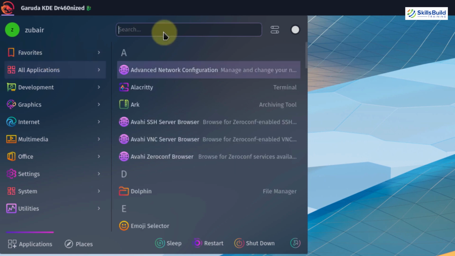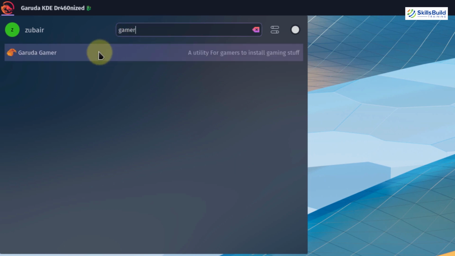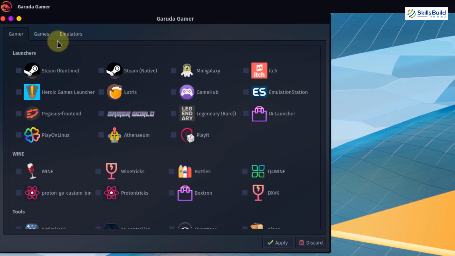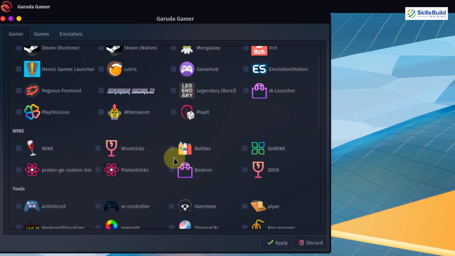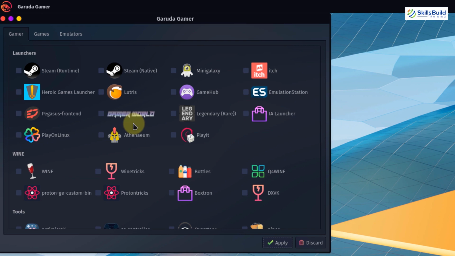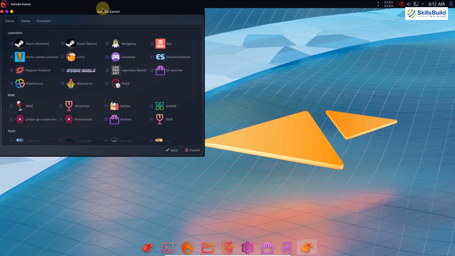I will just search for it. So here we have Garuda Gamer. This utility is used for gaming purposes, and it's a very compelling one. As you can see, you can select Steam native, then you have Wine, then you have Proton, and many other things that you can download with a single click. So this is a really powerful one in terms of gaming. If you are a gamer, I'm sure you will consider Garuda at least once.